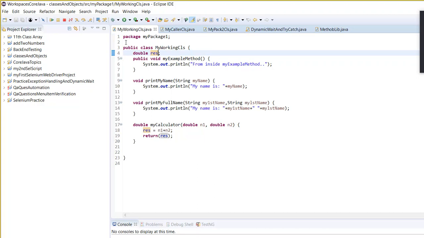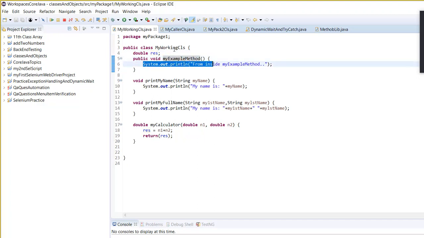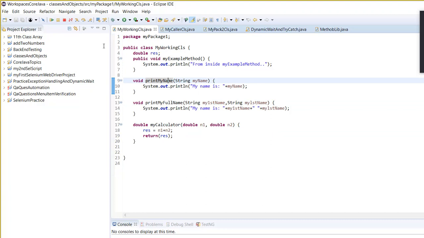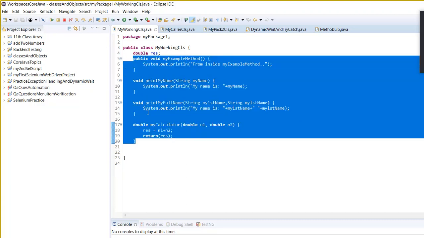So in the same way in the class, can you see all of these methods? This method will be printing something, this method will be printing something, this method will be printing something, right? So these methods are doing something. These are the behavior of the class. Remember, this is important to understand. These are the behavior of the class.